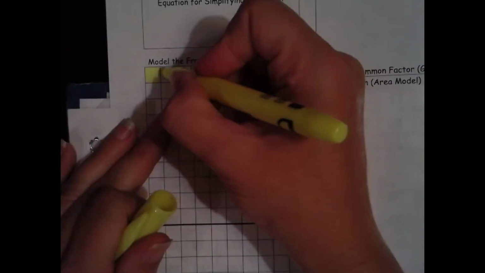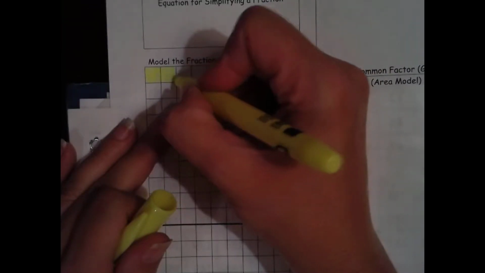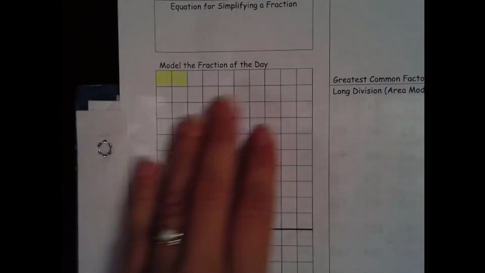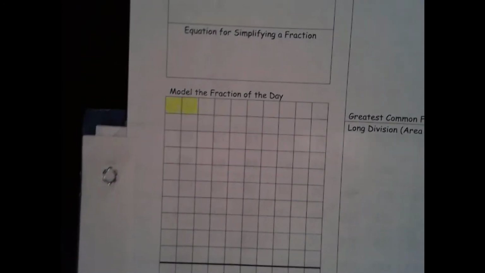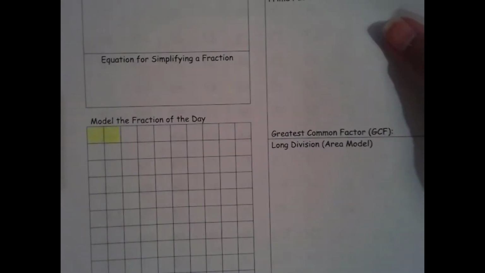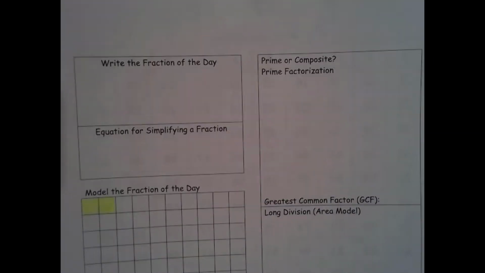Okay, you can use highlighter, you can use pencil. Don't use anything dark though, because it'll affect the other side. Okay, now I am going to have you take the whole thing out, because one of the first questions we have to answer is: is it prime or composite?